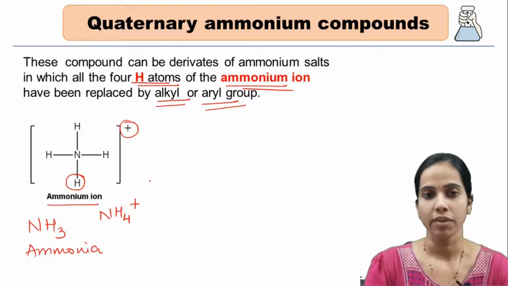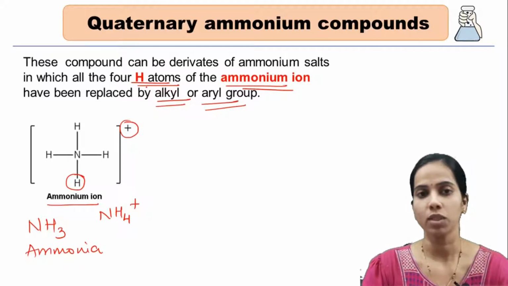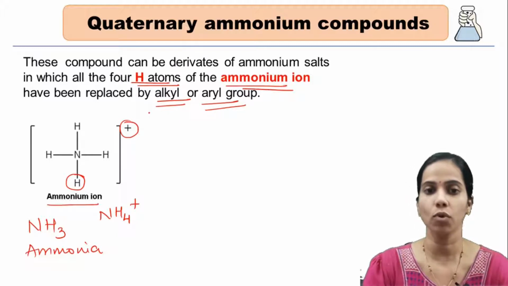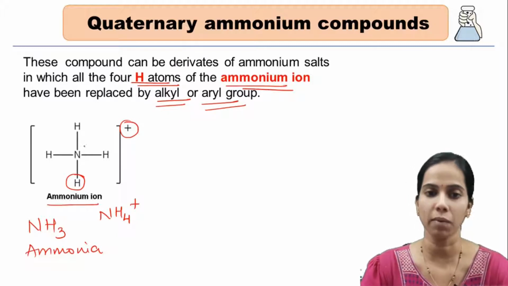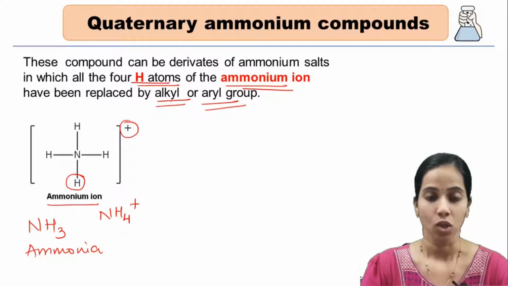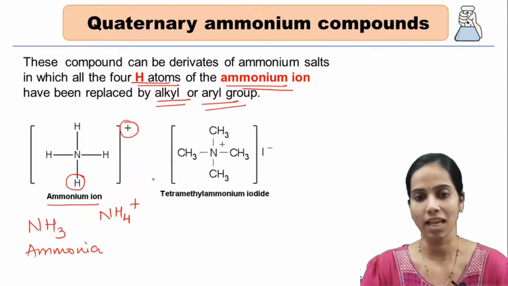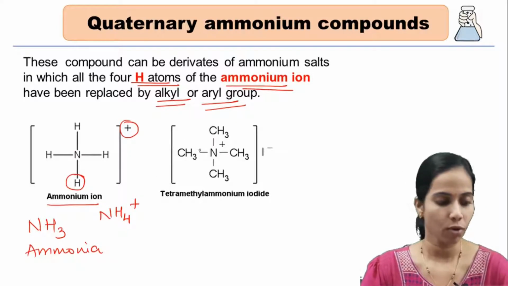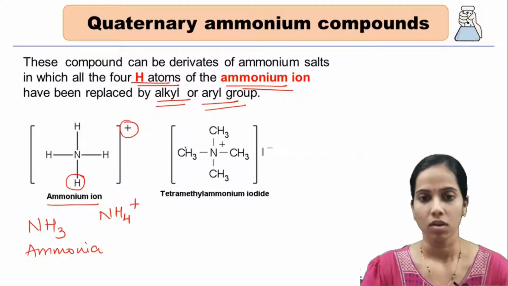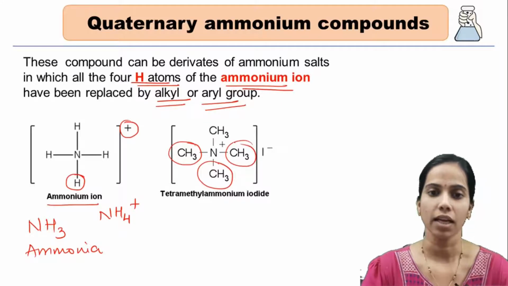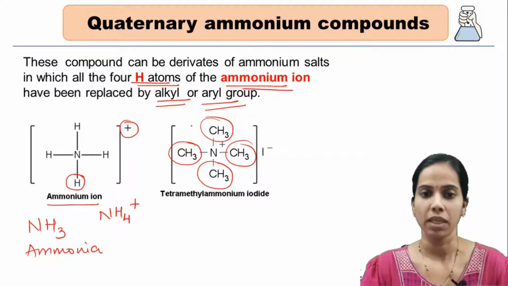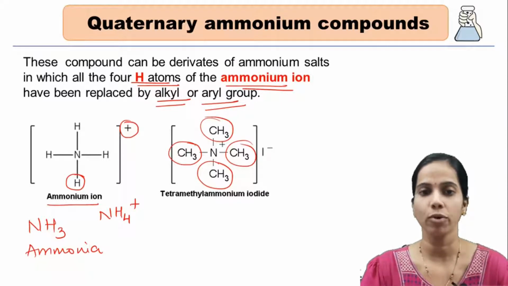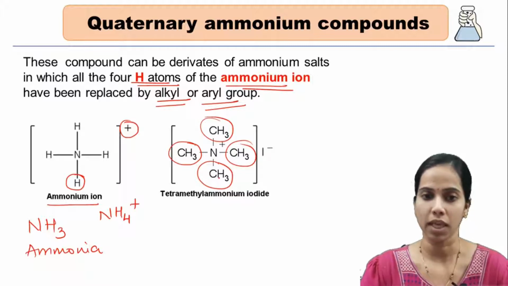The definition of quaternary ammonium says that the 4 hydrogens of ammonium are replaced by either alkyl or aryl groups. Let's see an example where all 4 hydrogens are replaced by methyl groups.